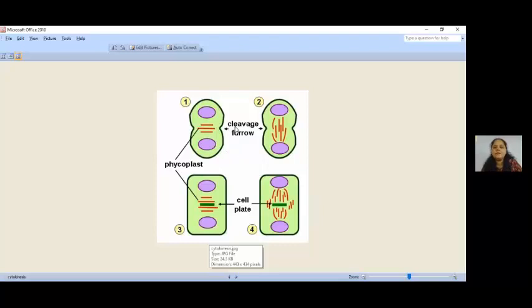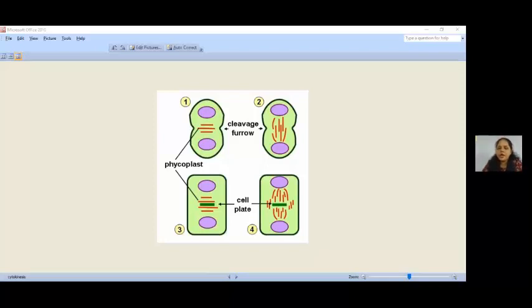In animals, because there is no cell wall, there is just a cleavage furrow and the cell membranes pull apart the two nuclei forming two daughter cells. Whereas in the plant cell, this kind of a cell plate is formed and it pulls apart the two daughter cells. Okay. So that is all about mitosis.